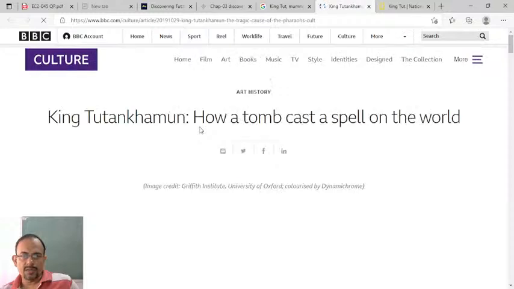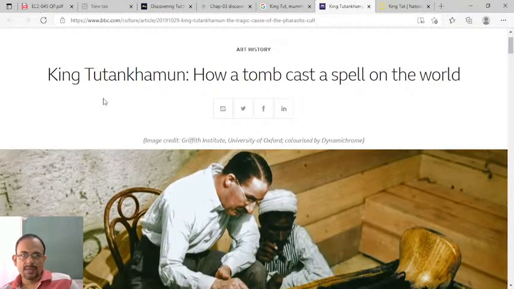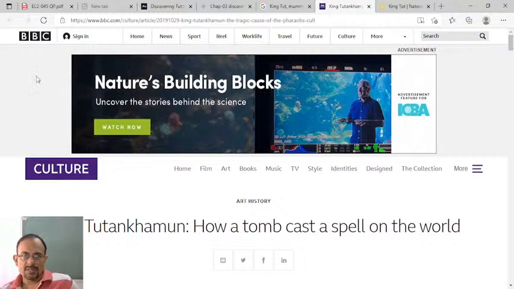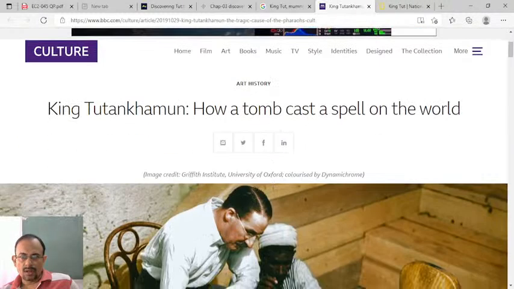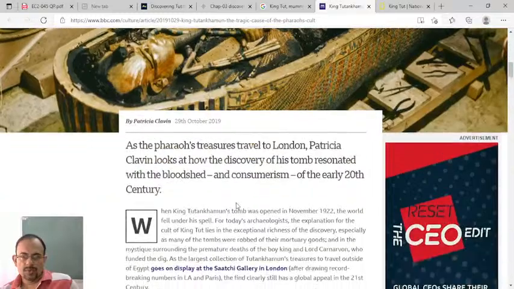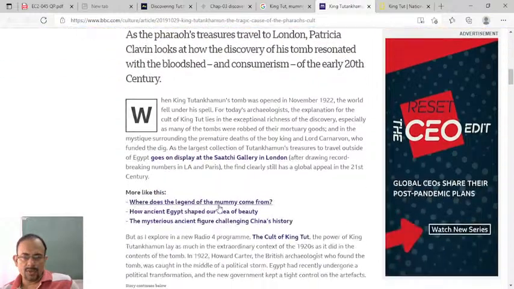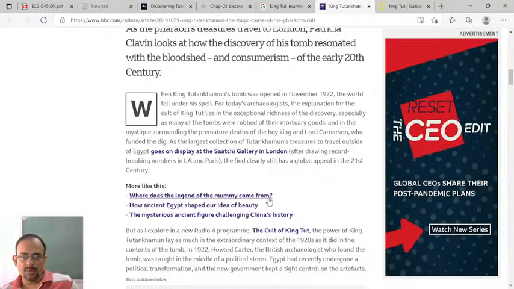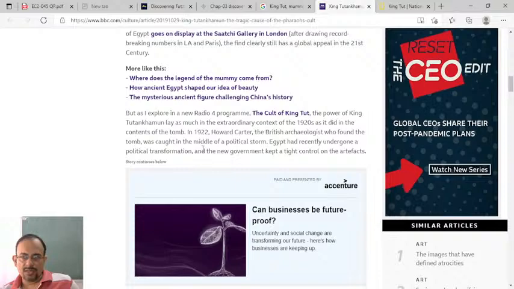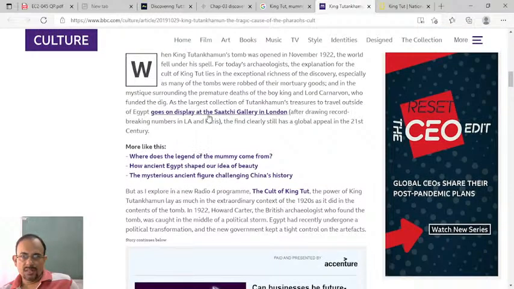BBC has also done research on King Tutankhamun, how a tomb cast a spell on the world. You can see it on the BBC Culture website also. They have written about Tutankhamun. Can you imagine how famous he was? He was very famous.